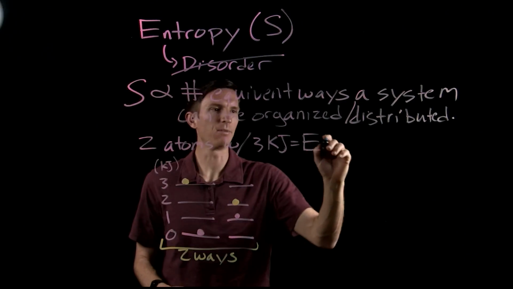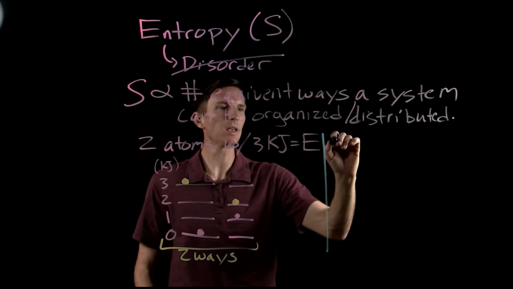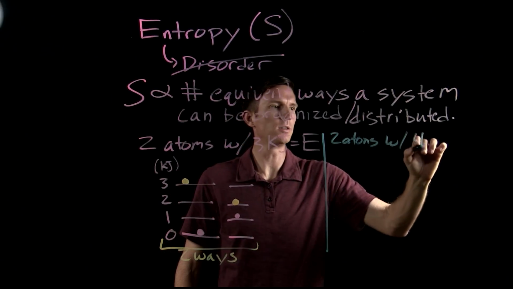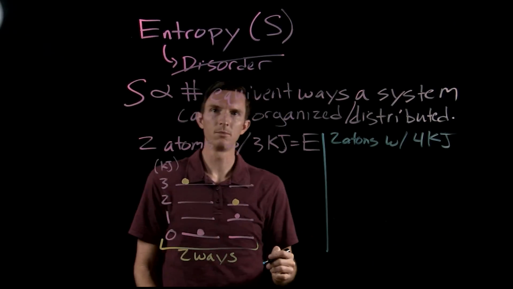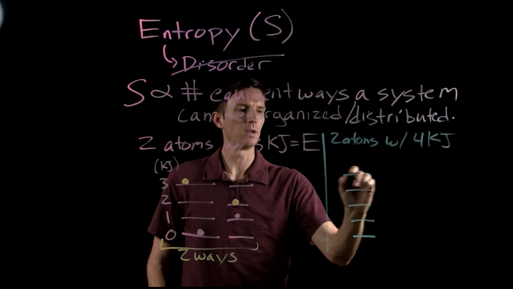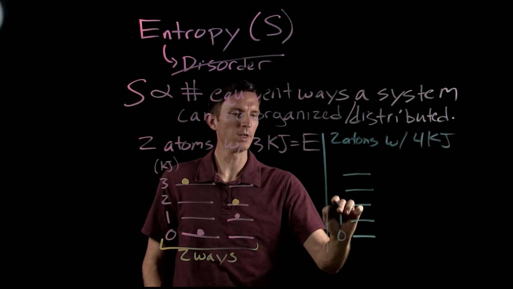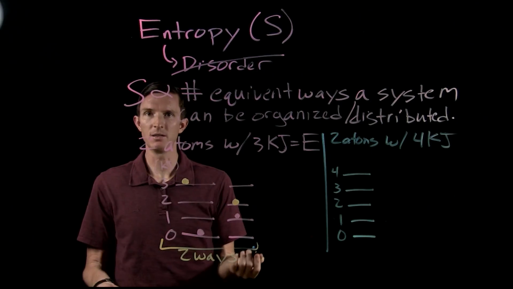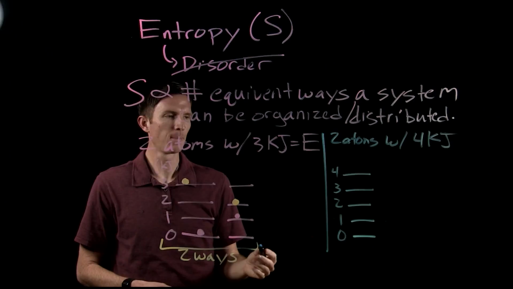Now what happens if we have instead, let's say we have two atoms with a total energy of 4 kilojoules. Okay, so again we're going to do this with individual 1 kilojoule energy gaps that they can exist at. They're quantized there.